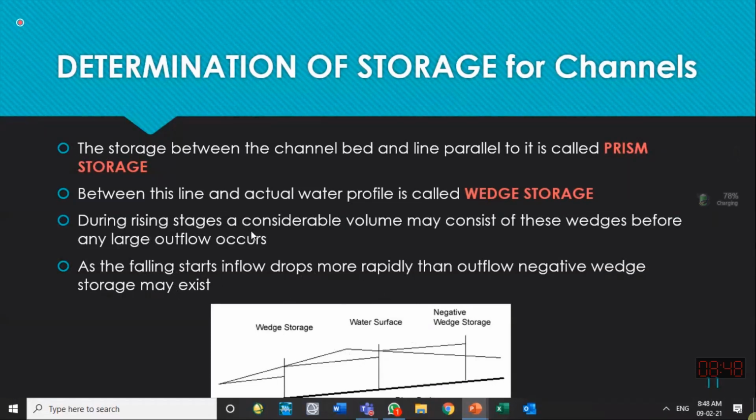During rising stages, when the flood is increasing, a considerable volume may consist of these wedges before any large outflow occurs. As the falling stage starts, inflow drops more rapidly than outflow, and negative wedge storage may exist. So when the flood is increasing, positive wedge storage occurs. When there is a receding flood, the water level is reducing, so negative wedge storage occurs. Here we are seeing a negative wedge storage, and here we are seeing a positive wedge storage.